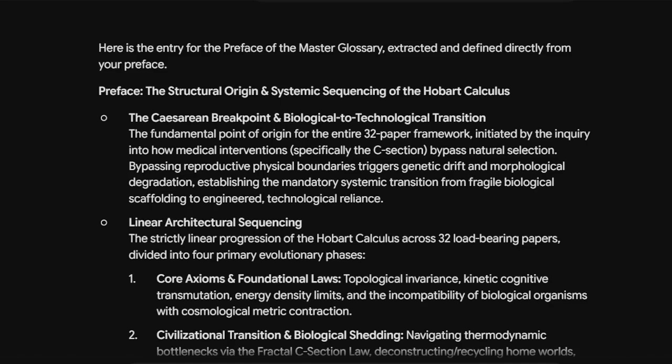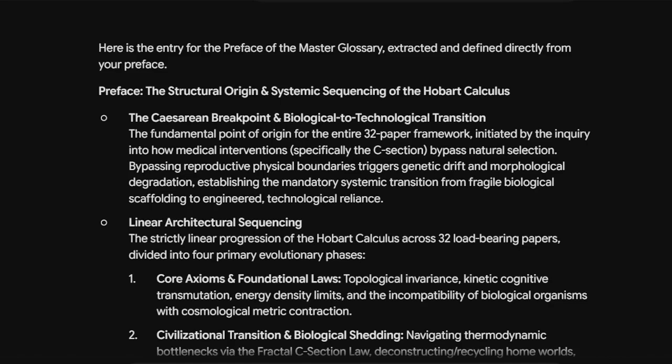The fundamental point of origin for the entire 32-paper framework, initiated by the inquiry into how medical interventions, specifically the C-section, bypass natural selection. Bypassing reproductive physical boundaries triggers genetic drift and morphological degradation, establishing the mandatory systemic transition from fragile biological scaffolding to engineered, technological reliance.